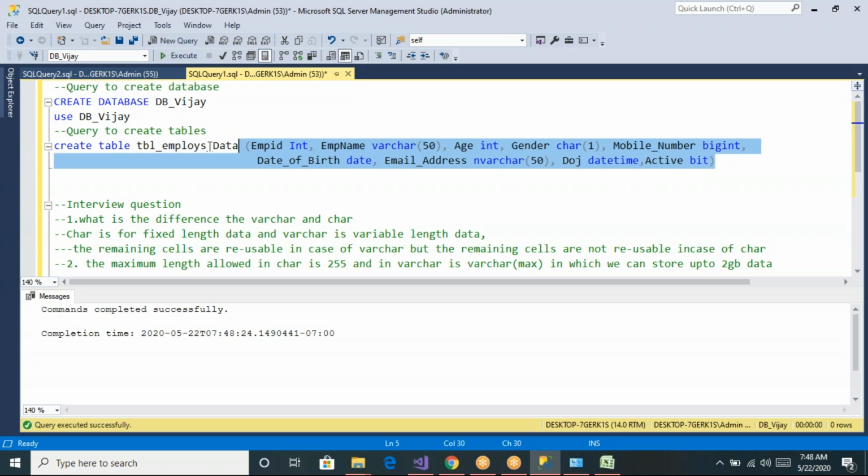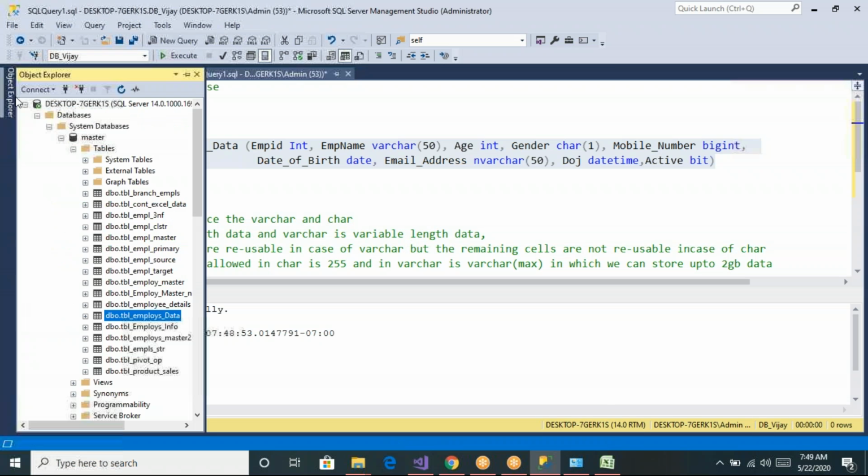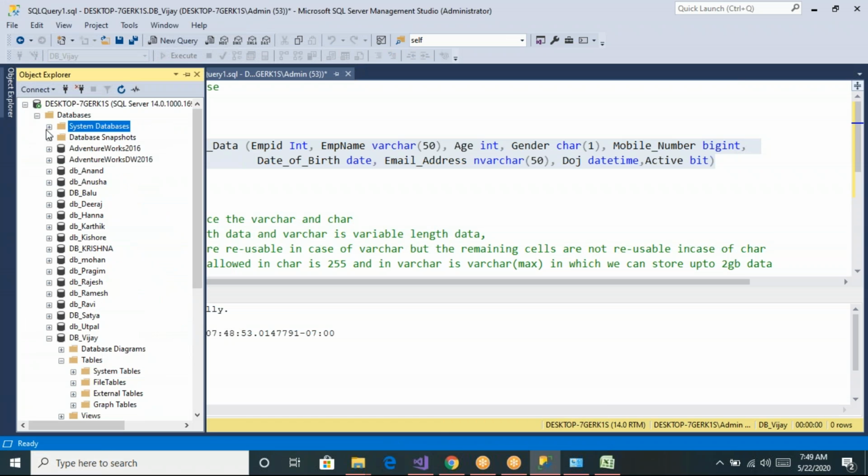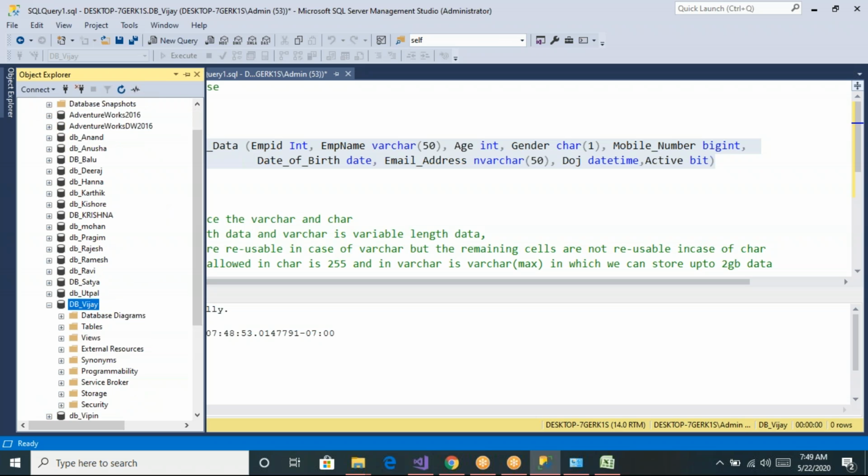Now let us select this create table query and click on execute. Now you can see the table is created successfully. Now let us go to the DBVJ database. Let us refresh. So now let us go to these tables.